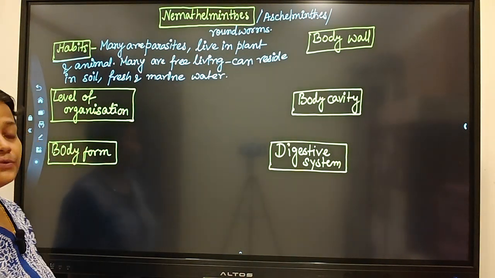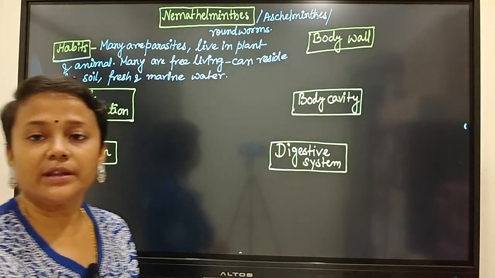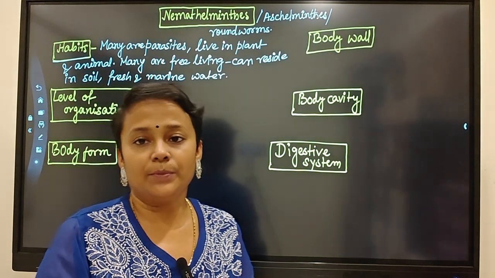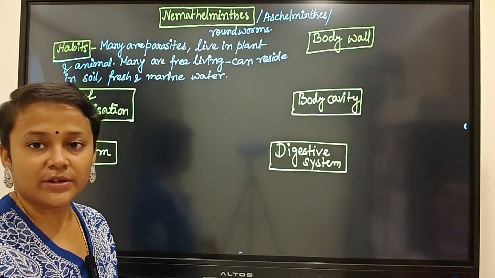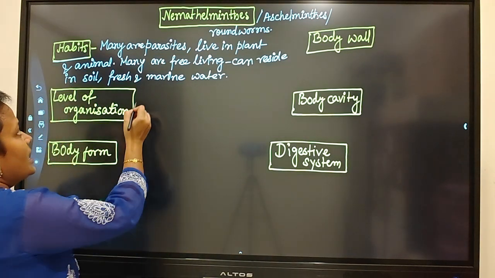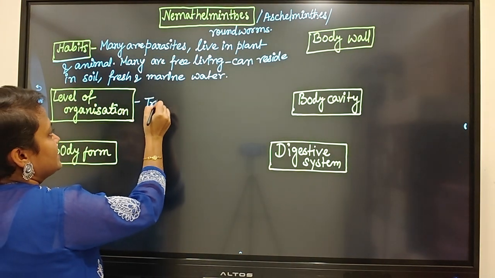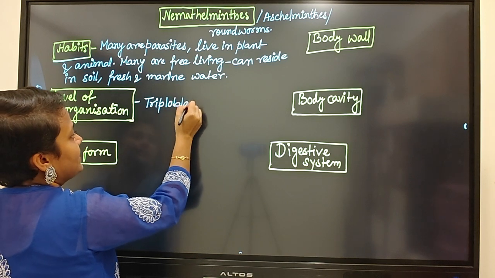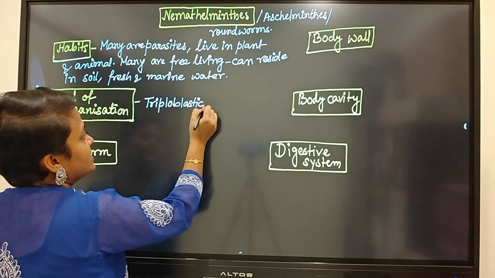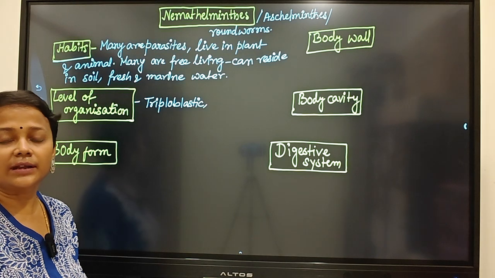Now, the level of organization. They are triploblastic. Already in platyhelminths, triploblastic organisms started. In platyhelminths, we know that they have organ level of organization.